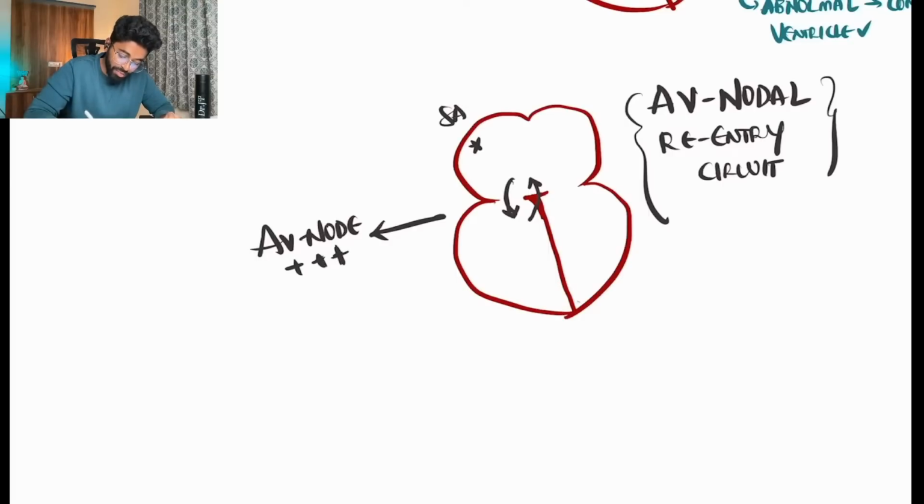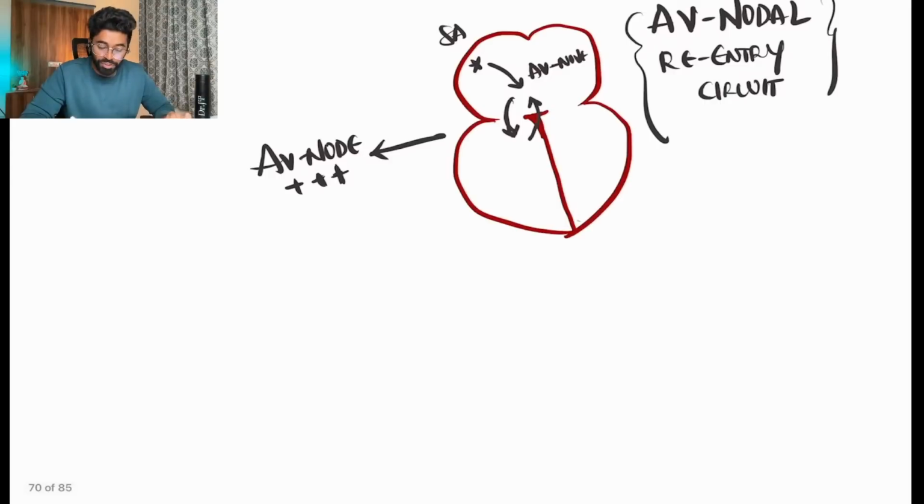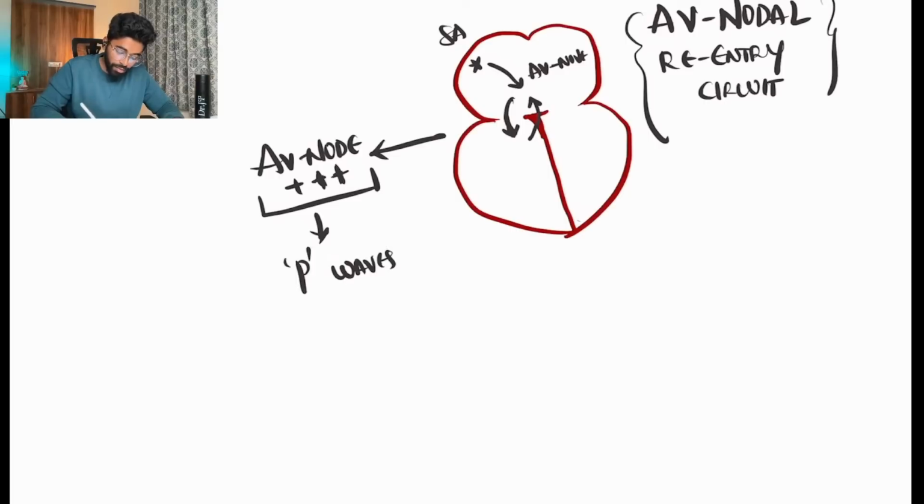The SA node which is present is also activating the AV node. But before the AV node could sense the atrial contraction or the impulse coming from the SA node, this re-entry circuit, which has two directions, one a fast conducting direction and another a short conducting direction, definitely fails to recognize the conduction coming from the atrium, and the P wave is not recorded on the ECG.